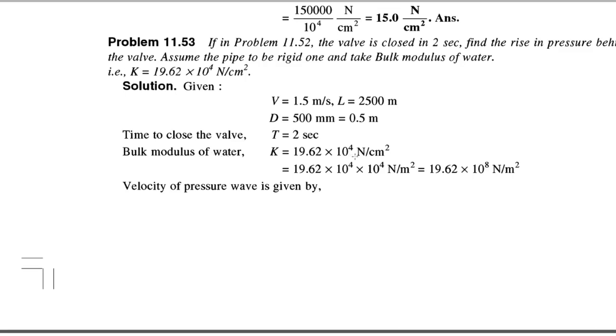Convert this bulk modulus into Newton per meter square. So 19.62 into 10 raised to 4 Newton per centimeter square, converted into Newton per meter square, we will get 19.62 into 10 raised to 8 Newton per meter square.